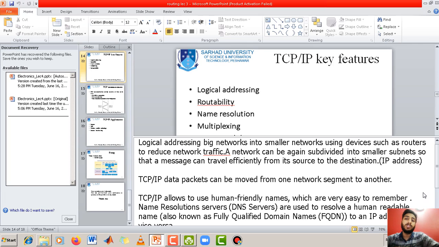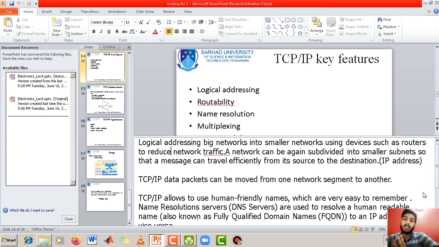Name resolution servers, commonly known as DNS, domain name service, are used to resolve the human readable name, also termed a fully qualified domain name (FQDN), to an IP address or vice versa.